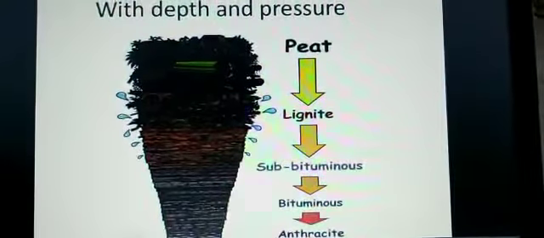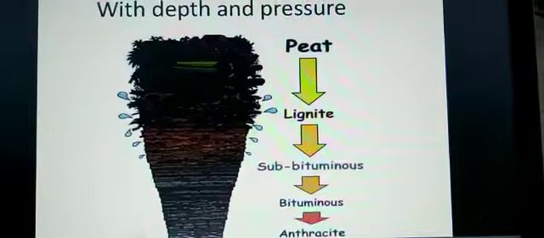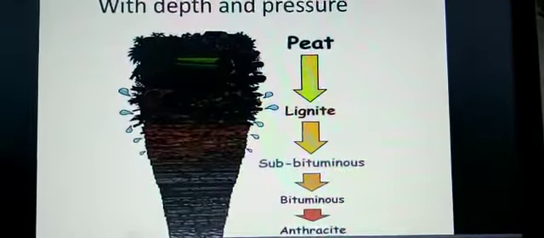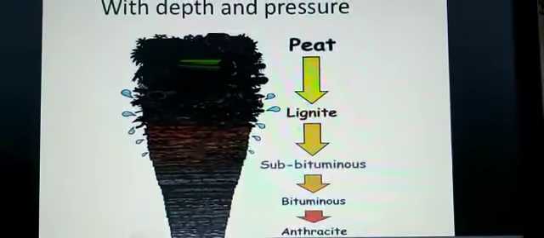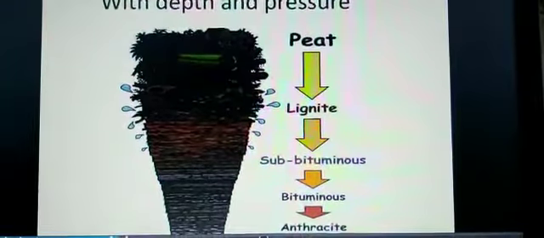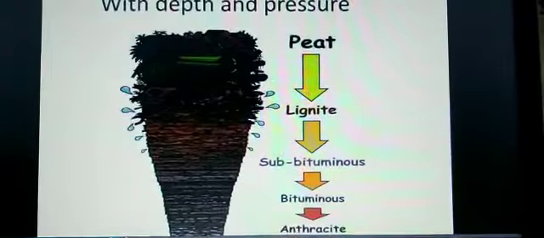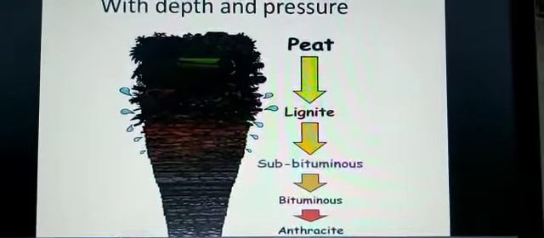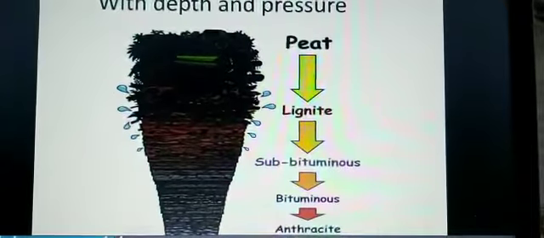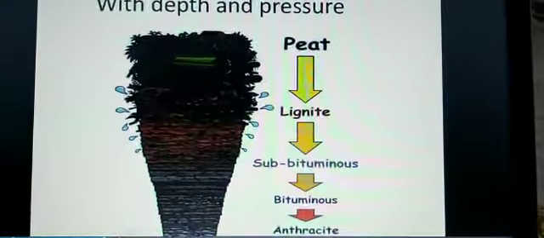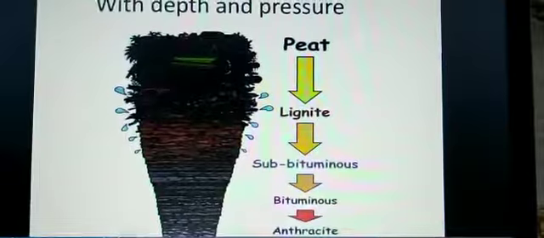Then, children, next comes bituminous coal. It is hard, black and compact and makes about 80% of the world's total coal output. It varies greatly in composition and in carbon content, and it has 50 to 80% carbon content, whereas previously I told you anthracite has 90%.